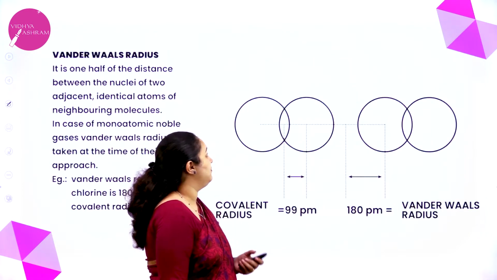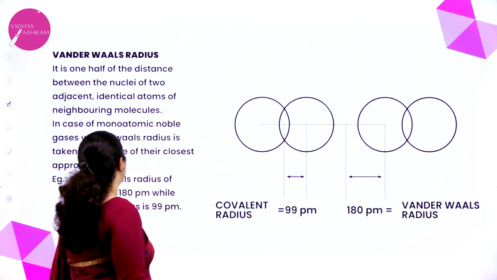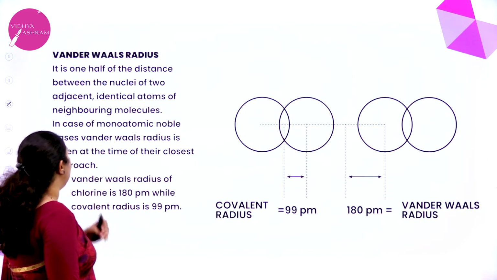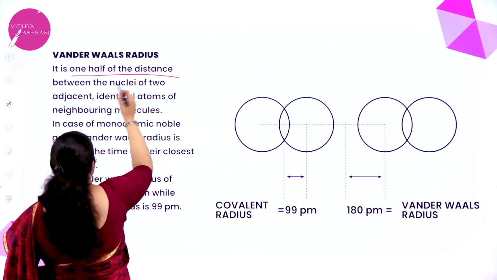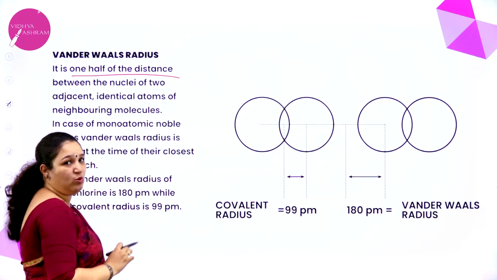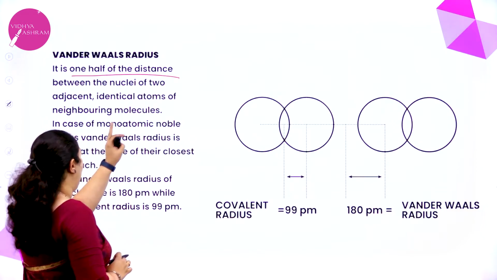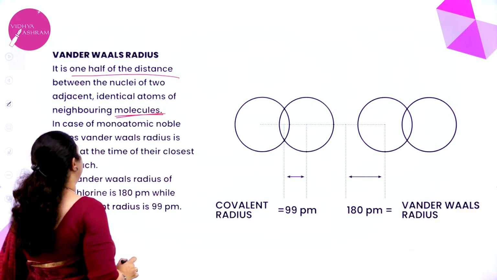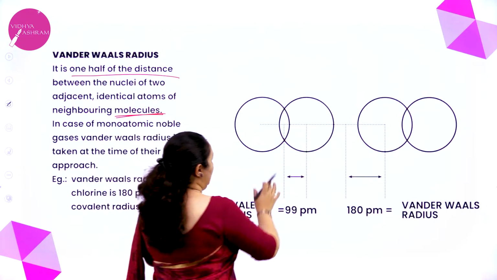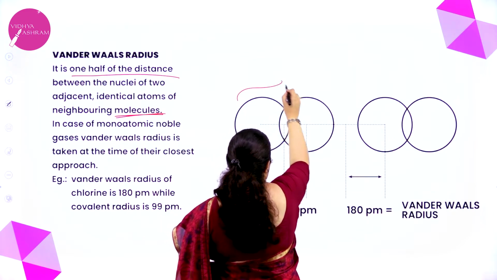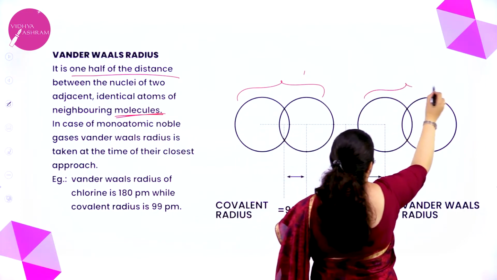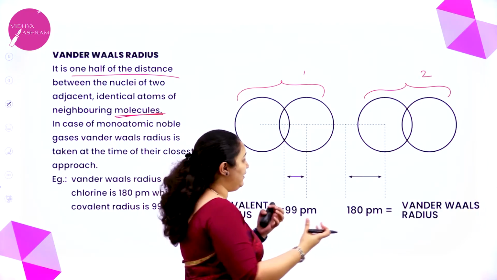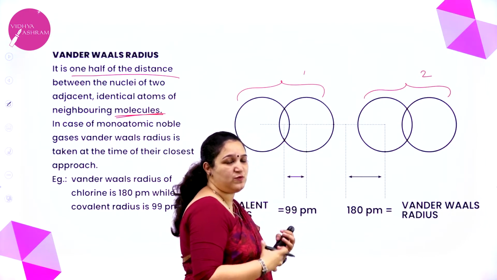Next one is van der Waals radius. Now what do you mean by van der Waals radius? It is 1/2 of the distance between the nuclei of the two adjacent identical atoms of neighboring molecules. Now, this is my first molecule, this is my second molecule, which is next to it, and between these two molecules there is a van der Waals force of attraction.